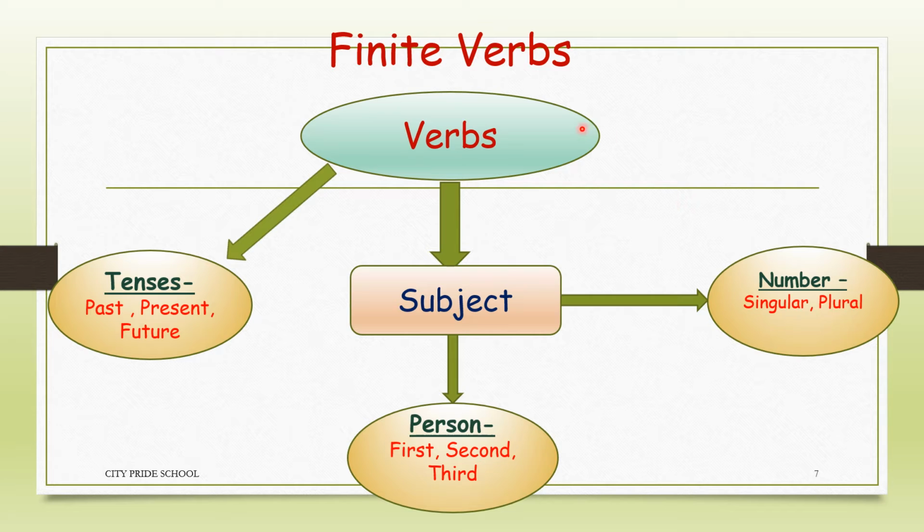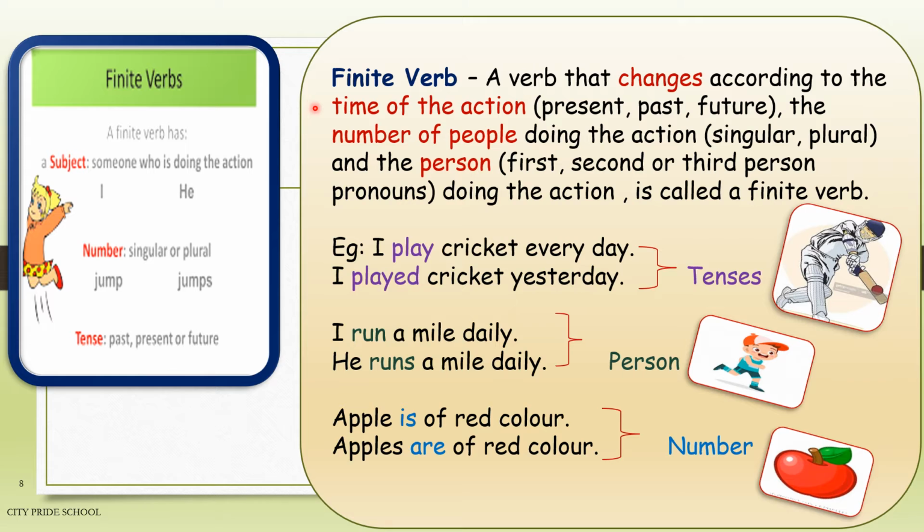So verbs which change according to the change in person of the subject, they are finite verbs. Verbs which change according to the singular and plural number of the subject are called finite verbs. And the verbs that change according to the tense of a sentence are called finite verbs. So these are the three characteristics of finite verbs. Now let us understand finite verb. What is a finite verb? With the help of examples.